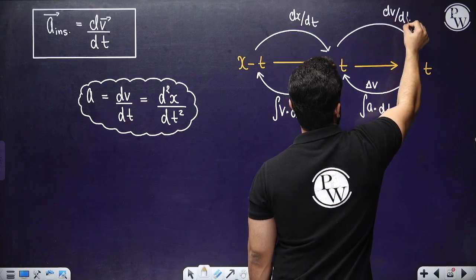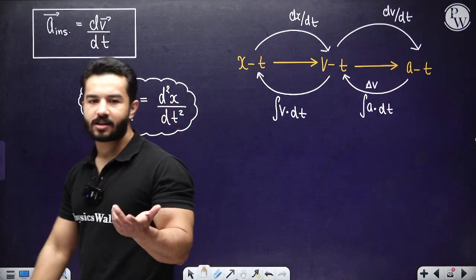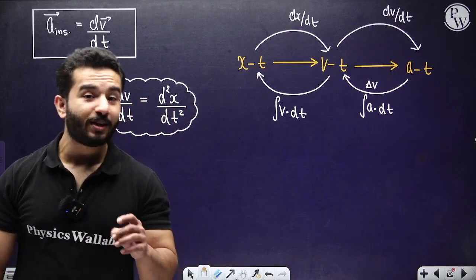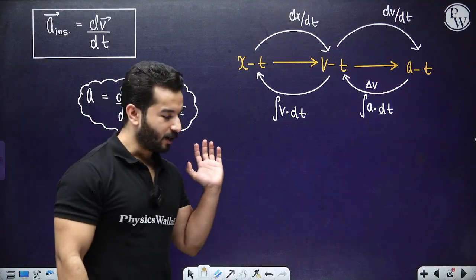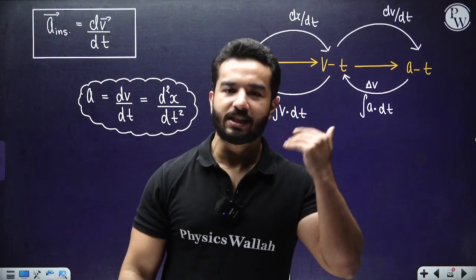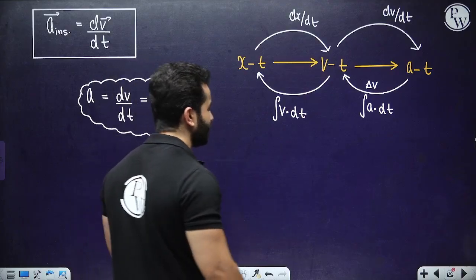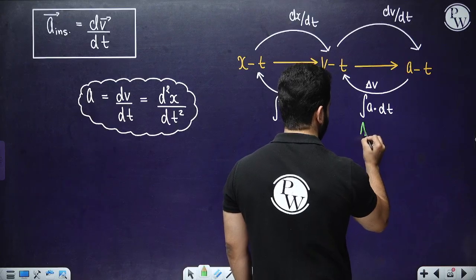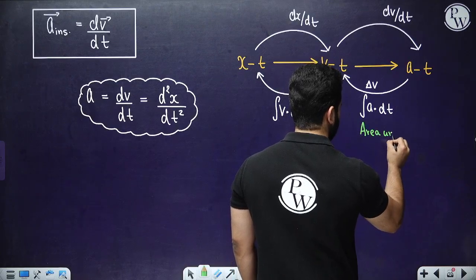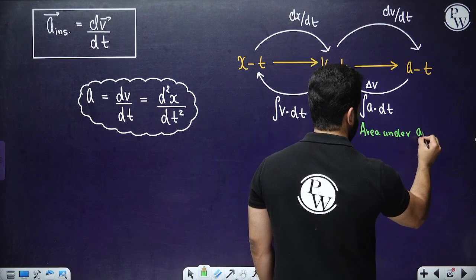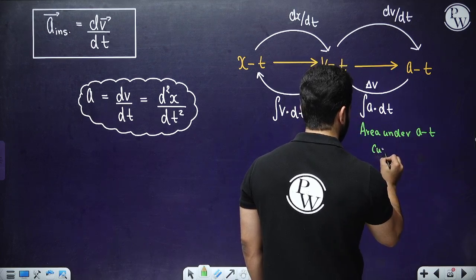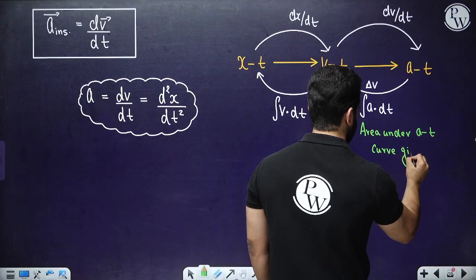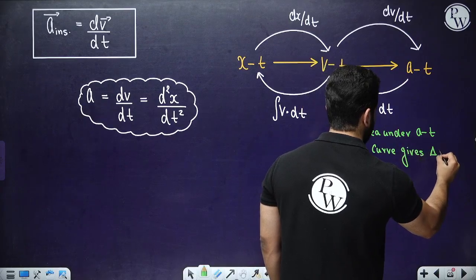And also, if you remember from the last class, what is the geometrical meaning of these things, right? So geometrically, this basically means area under the a-t curve gives change in velocity.